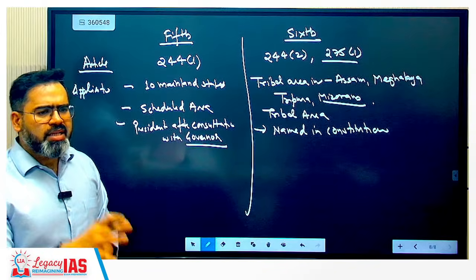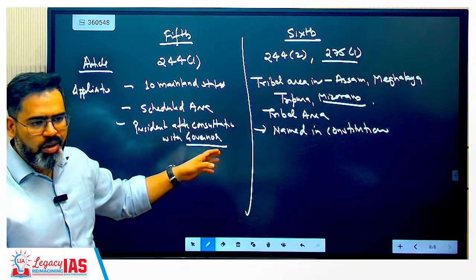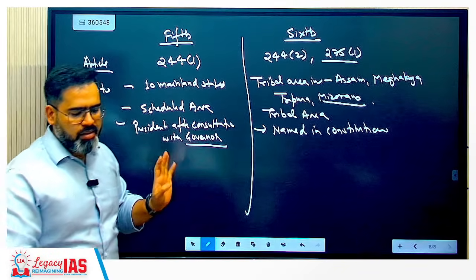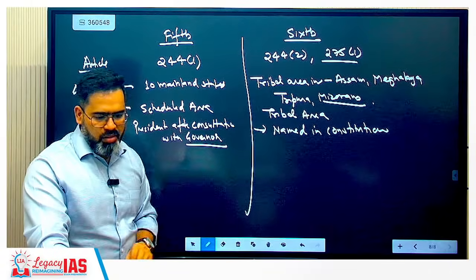Governor only organizes and reorganizes. You can write governor only organizes and reorganizes the autonomous districts, okay, within them.